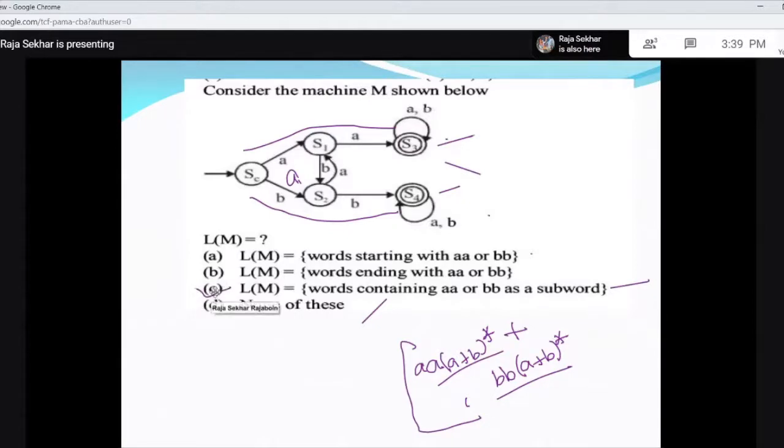So you have to be very careful, because sometimes there are some things which are a subset of the language. If you mistakenly choose this, it is also correct, but this will give you a subset of this language, the language accepted by this.